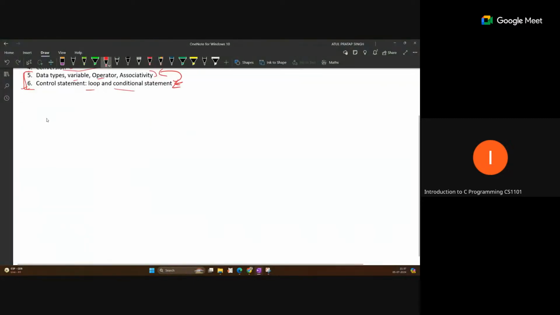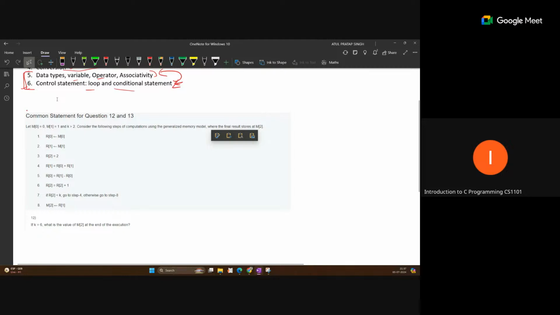For this type of question, I hope you have already done many, so you understand how this works. You can expect some questions like this in the exam. Here, a set of instructions is given and you need to perform them, which means executing these steps. You should know what each step is doing. So perform all the instructions step by step, starting from one, then two, then three, and in between, if any control statements are there, jump accordingly.